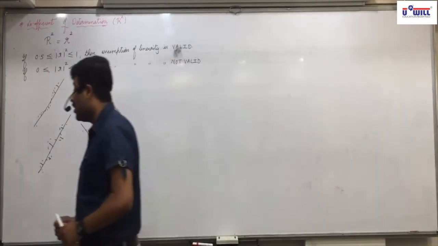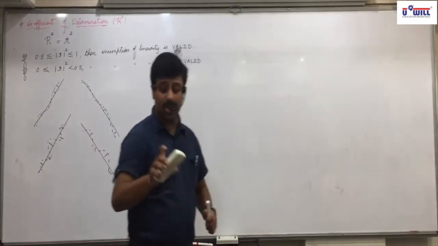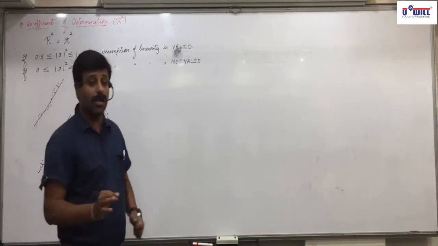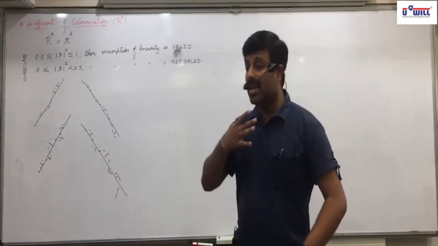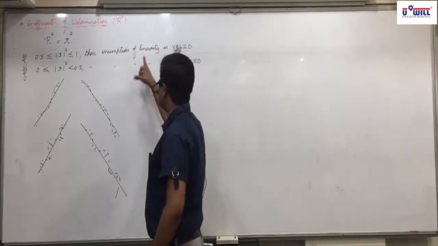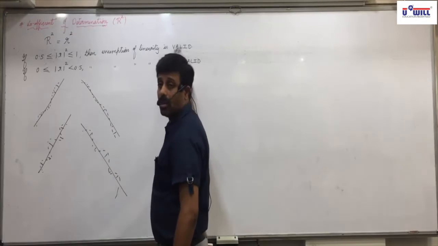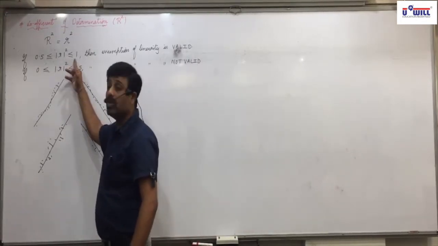If you remember, we studied in the last chapter that there are two assumptions of Karl Pearson's correlation. One is that there is a linear relationship, and second is that there is a cause and effect relationship. So we need to find out, when we are assuming that there is a linear relationship, whether that assumption is valid or not. And when is that assumption valid? When your correlation comes near to 1.